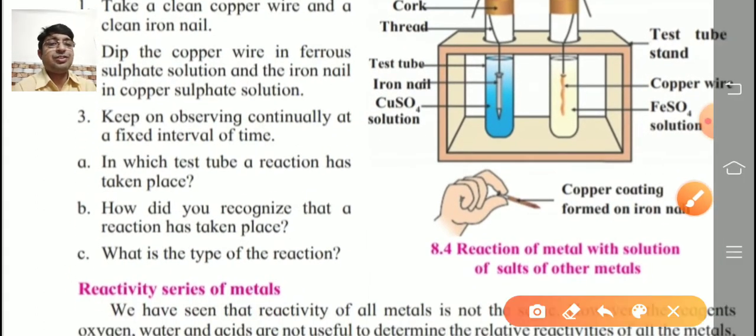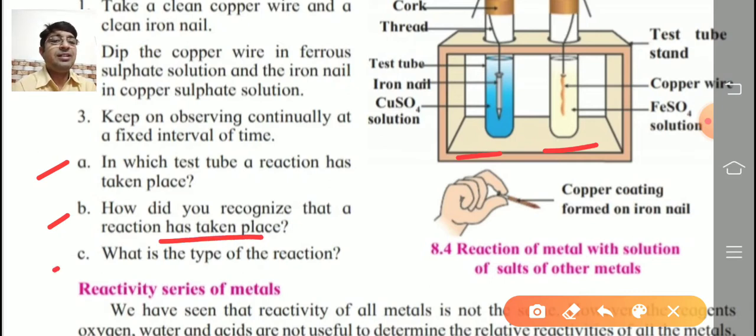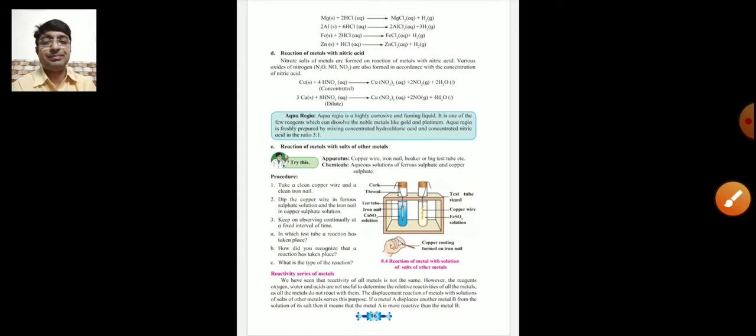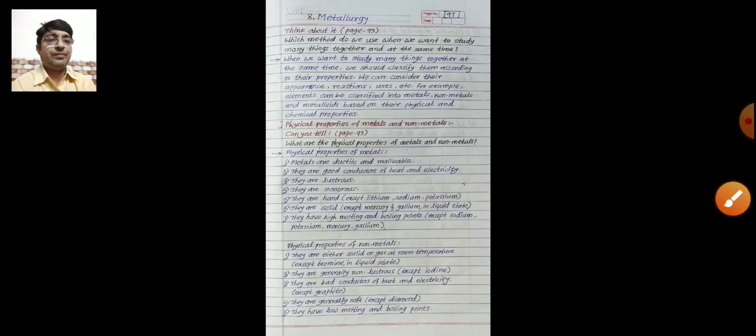Now three sub questions are given. What is the first one? In which test tube has a reaction taken place? If we observe bubbles in any one of these test tubes, in that test tube a reaction has taken place, otherwise not. Second, how did you recognize that a reaction has taken place? And third one, what is the type of reaction? So I will show the reaction as well as the answers of these three questions on one paper. Check now.